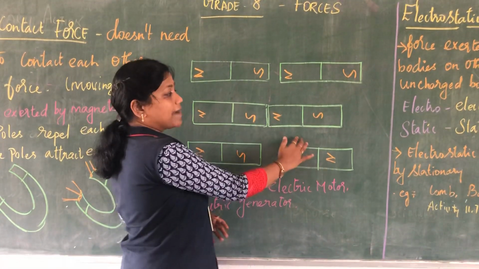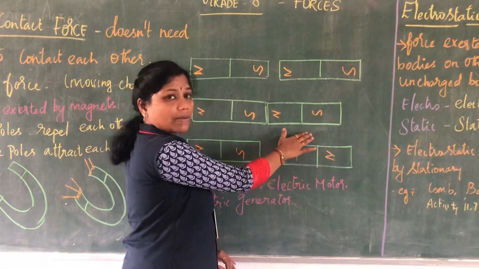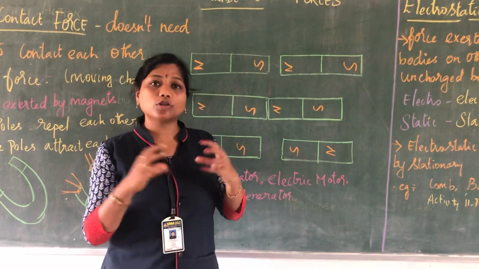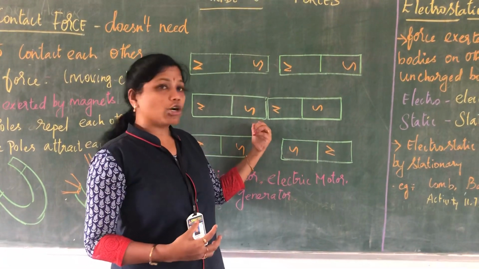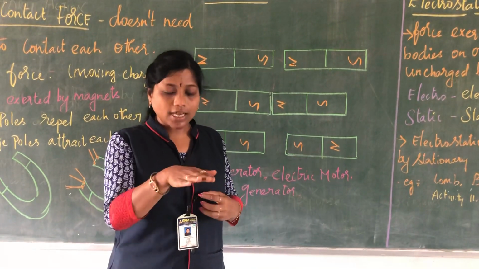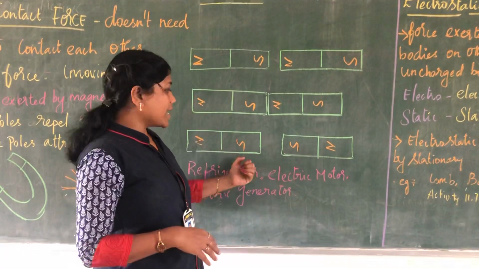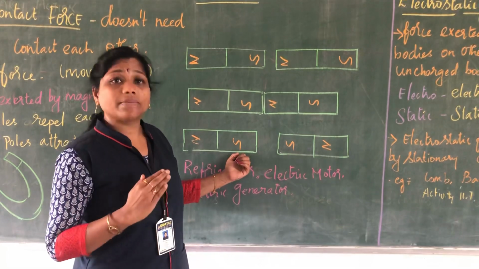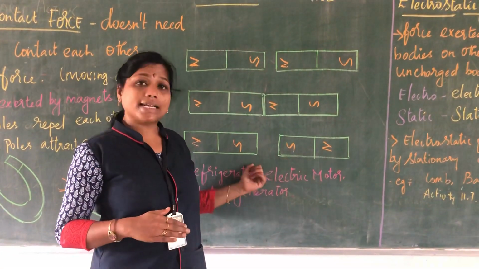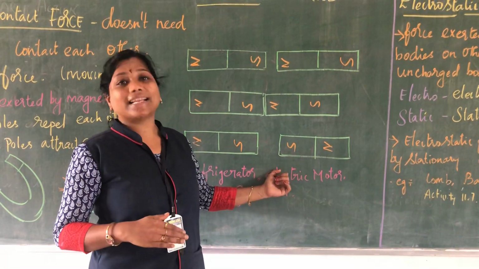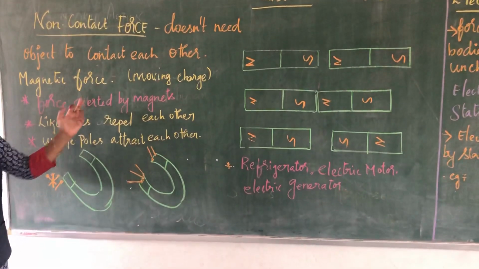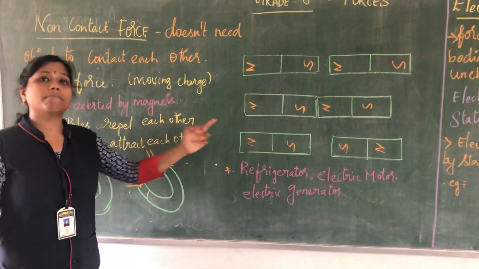Here I have taken the bar magnet and kept it on a pencil. What will happen when I move this magnet? Because of the magnetic field, the south pole will be attracted towards the north pole. The attraction will take place, so the object will move. Whereas in this case, the movement will be in the opposite direction. Why? Because both are identical poles. Are you all clear with this? So magnetic force is a force exerted by magnets.